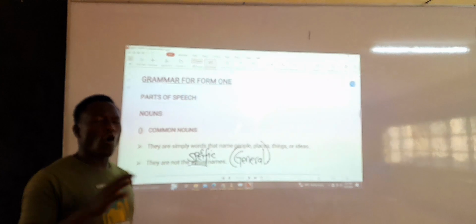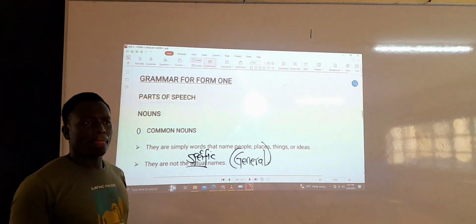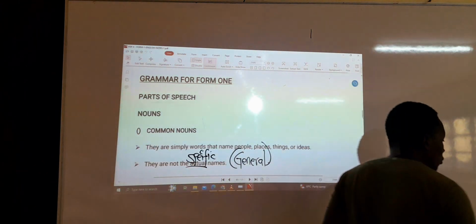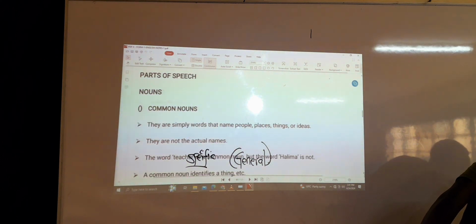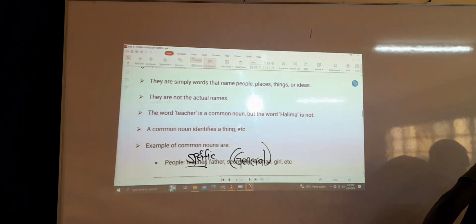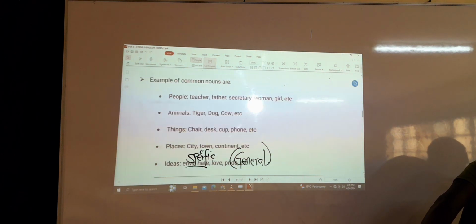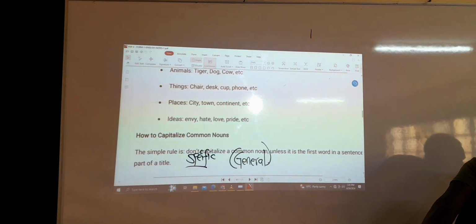What you need to know is that common, even from the word itself, common, it's general. But now when you go on to the other types which we are discussing right now, you're going to see the difference. Now you can see the examples there: things, places, city, town, continent, so on and so forth.